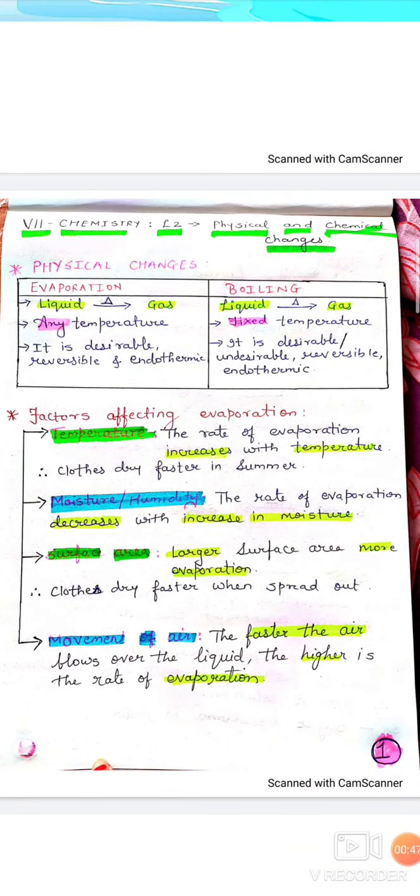Now start heating this china dish. As soon as the heat energy is transferred to ammonium chloride, it will undergo sublimation and directly change into vapors of ammonium chloride. These vapors, if you see, will cool down and start to settle on the inner walls of the funnel. You can see ammonium chloride crystals. So this is one of the examples of sublimation.